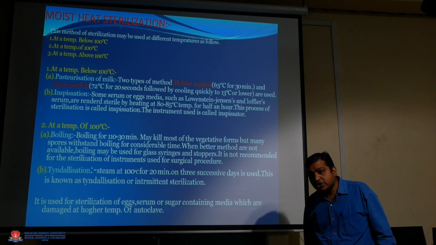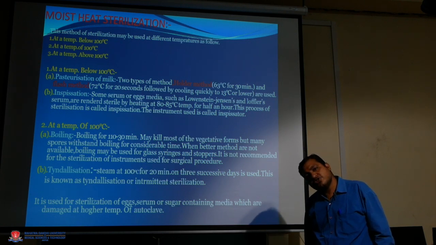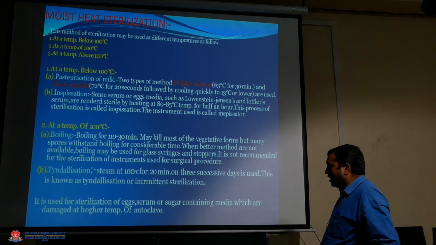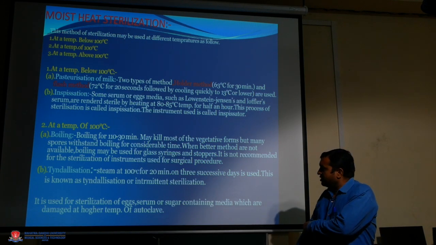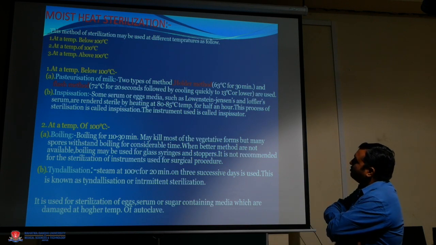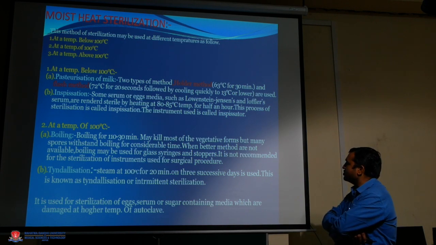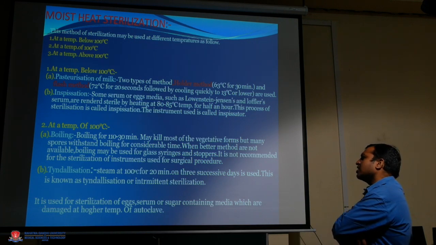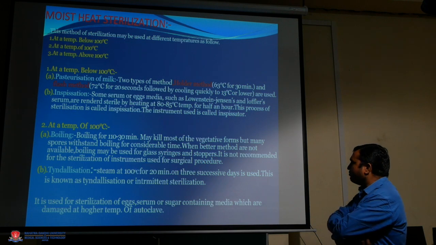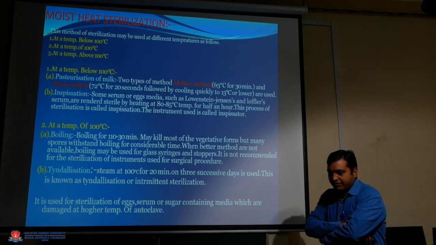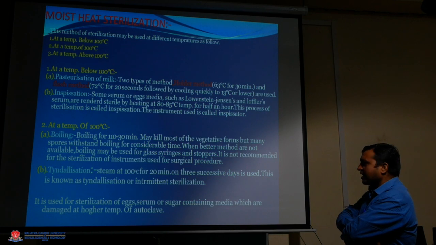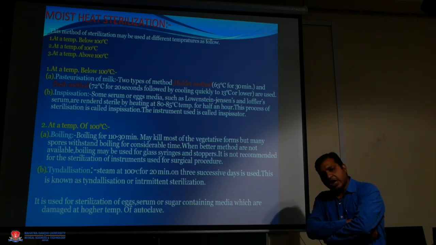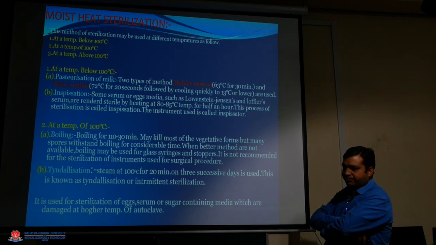Second, at a temperature of 100 degrees centigrade. First is boiling. Boiling for 10 to 30 minutes may kill most of the vegetative forms, but many spores withstand boiling for a considerable time. When better methods are not available, boiling may be used for glass syringes and stoppers. Boiling is a domestic method used for sterilization.